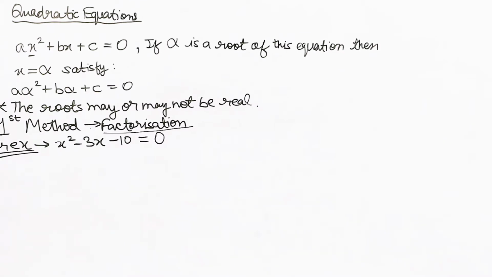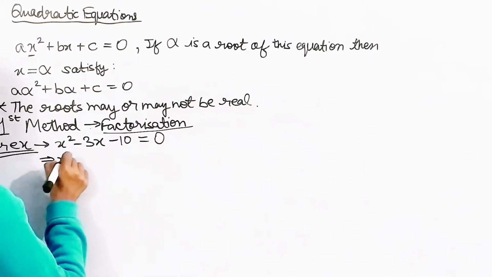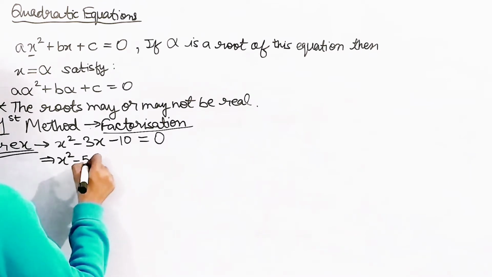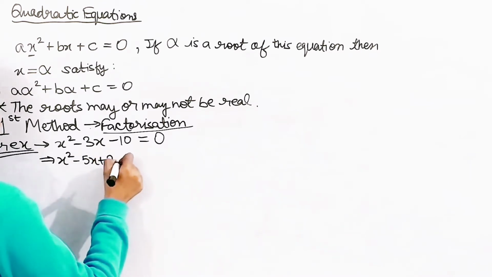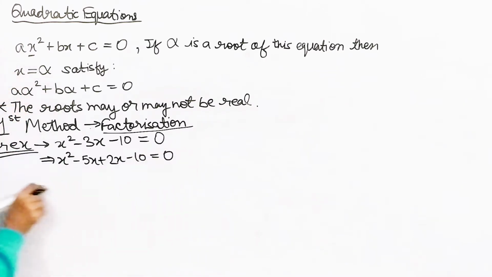What I can see here is that if I'm going to factorize negative 3x minus 10, I can write it as x squared minus 5x plus 2x minus 10, which is equal to 0. Is it right?